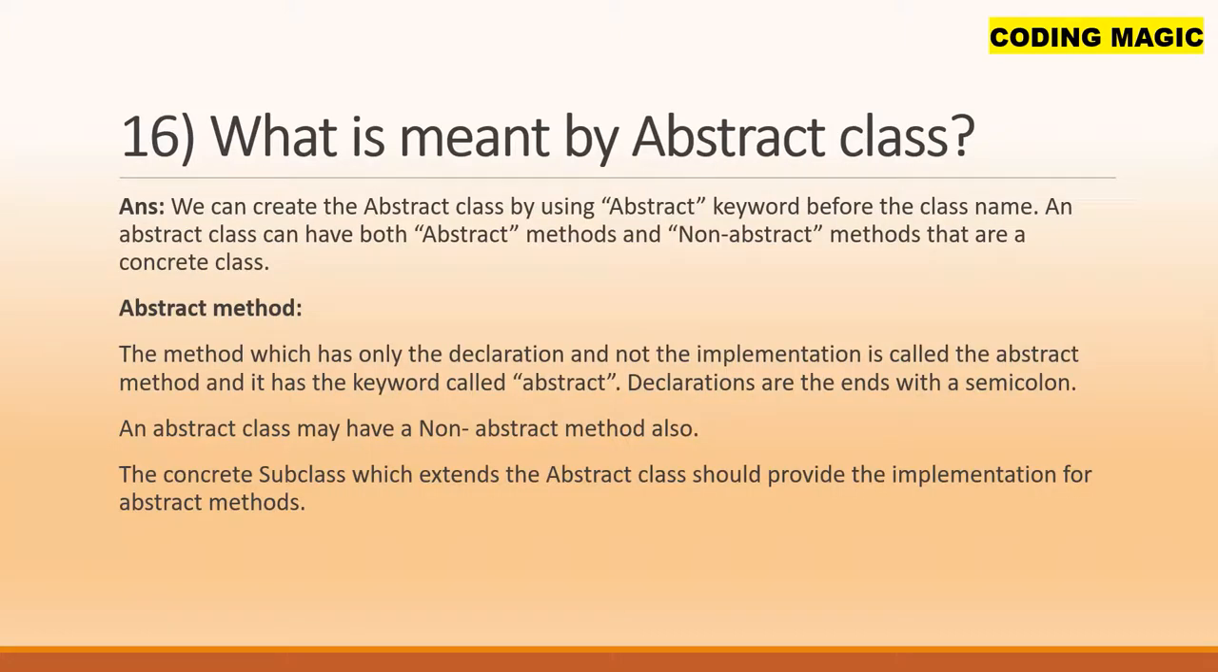What is meant by abstract class? We can create an abstract class by using the abstract keyword before the class name. An abstract class can have both abstract methods and non-abstract methods, that are concrete. Abstract methods: the method which has only the declaration and not the implementation is called an abstract method, and it has the keyword abstract. Declarations end with a semicolon. An abstract class may have non-abstract methods also. The concrete subclass which extends the abstract class should provide the implementation for the abstract methods.